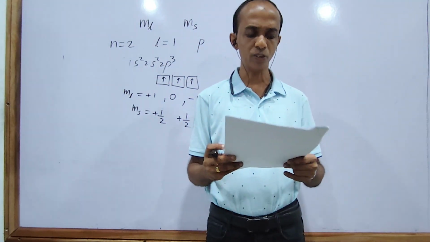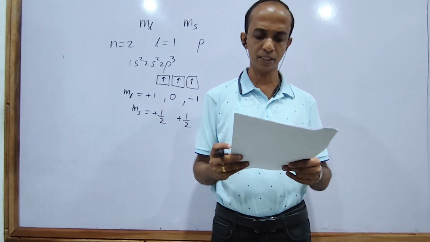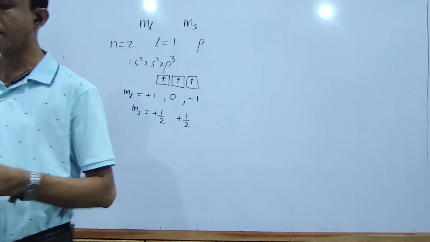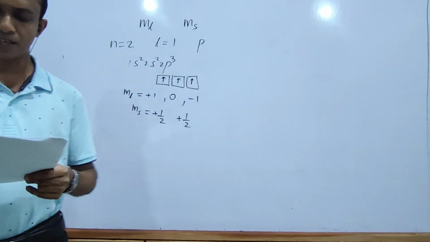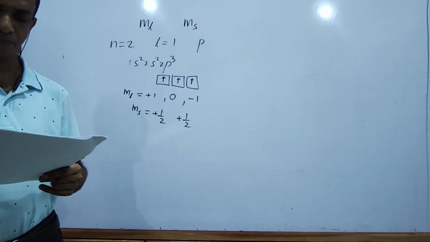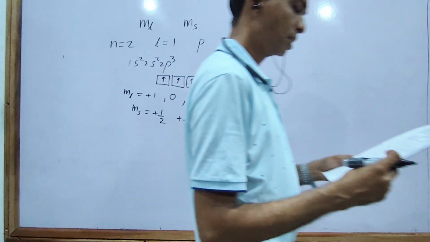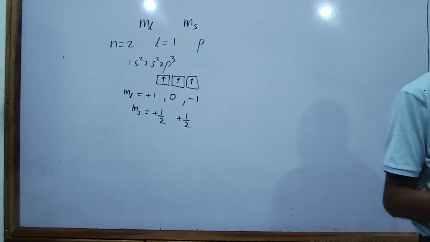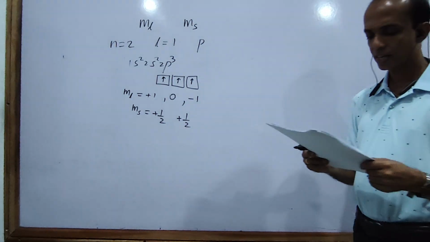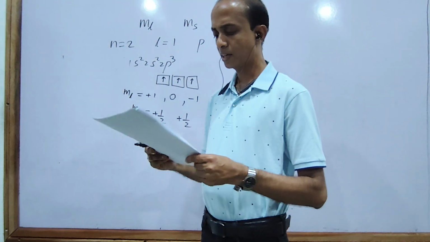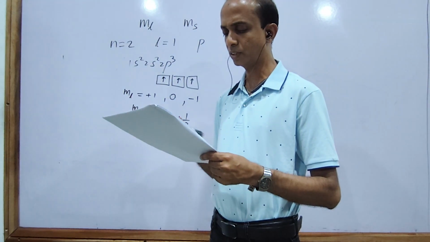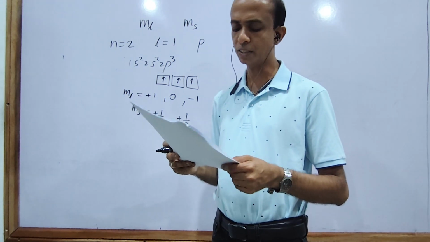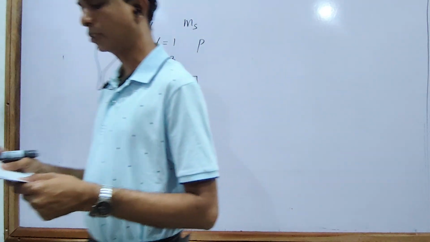So the suitable answer for this is as follows. The first answer, ml is plus 1, ms is plus 1, is not suitable. The second one is ml plus 1, ms plus half, and the other one is ml minus 1, ms minus half, so it is not suitable, right? The ms must be the same.